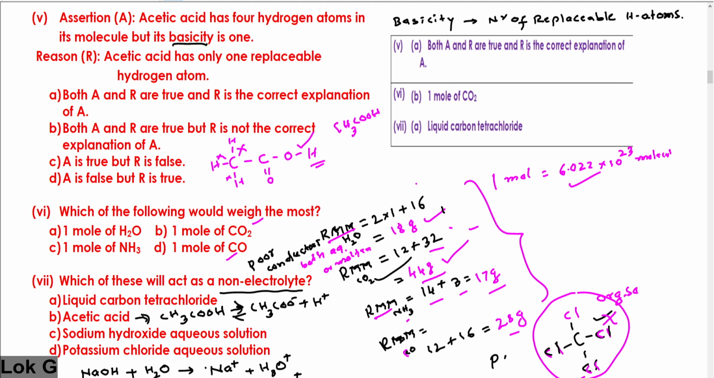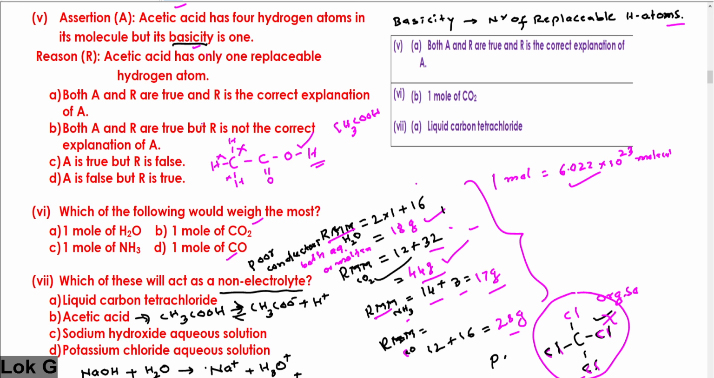Assertion and reasoning type. Acetic acid has 4 hydrogen atoms in its molecule, but its basicity is 1. First of all, you must know what is the formula of acetic acid and what is basicity before you move on to the choices. Basicity means the number of replaceable hydrogen atoms.